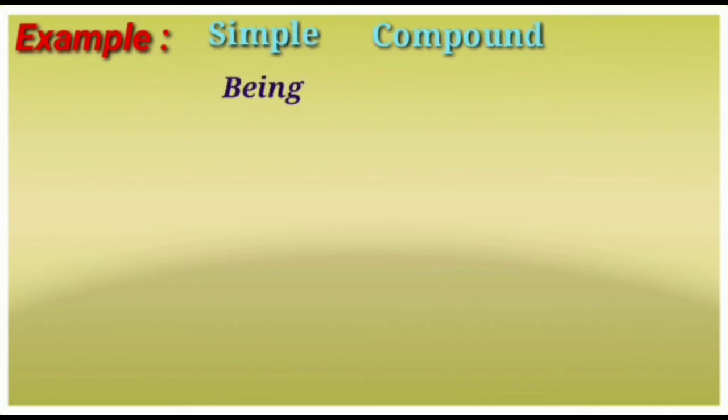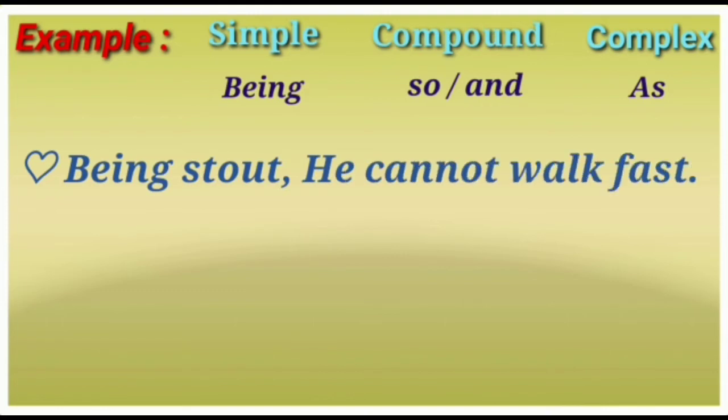Next example. Simple: being. Compound: so, are, and. Complex: as. Let's see the example. Being stout, he cannot walk fast.